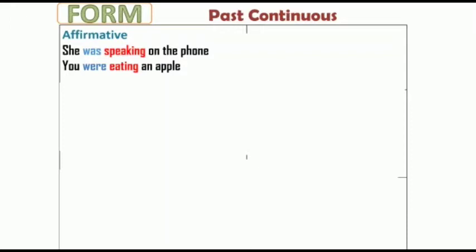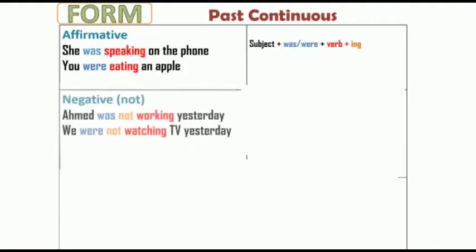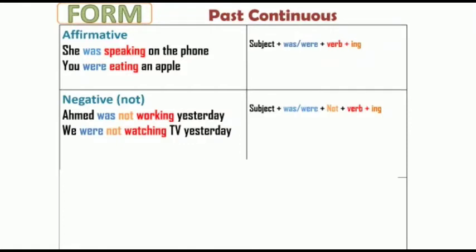Now the affirmative form is the following. She was speaking on the phone. You were eating an apple. That's a subject plus was or were depending on our subject, plural or singular, plus verb plus ing. In the negative form, we say, Ahmed was not working yesterday. We were not watching TV yesterday. That's a subject plus was or were plus not plus a verb plus ing.